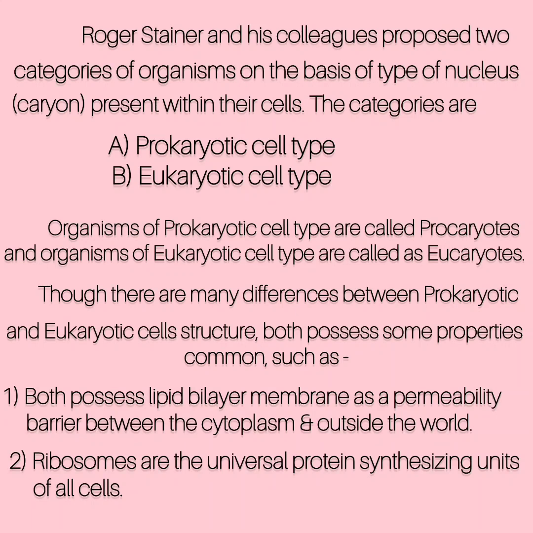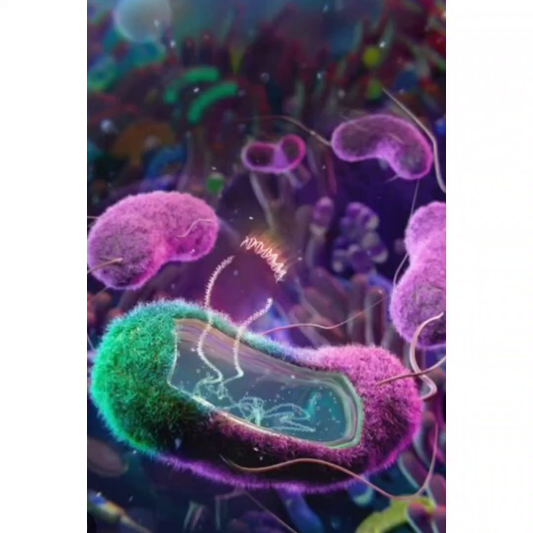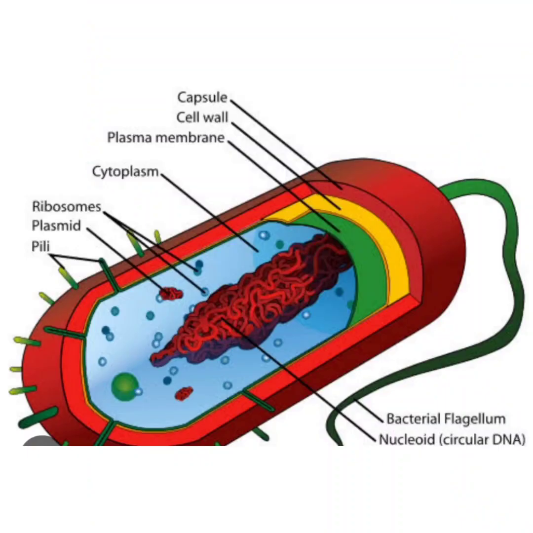Though there are many differences between prokaryotic and eukaryotic cell structure, both possess some common properties. First, both possess a lipid bilayer membrane as a permeability barrier between the cytoplasm and the outside world. Second, ribosomes are the universal protein synthesizing units of all cells.